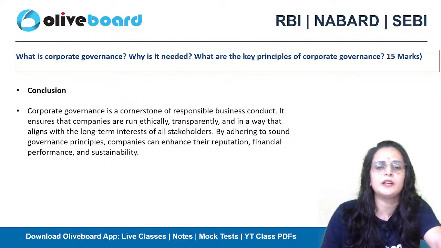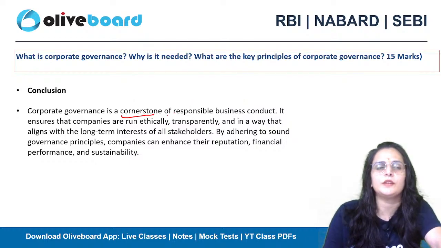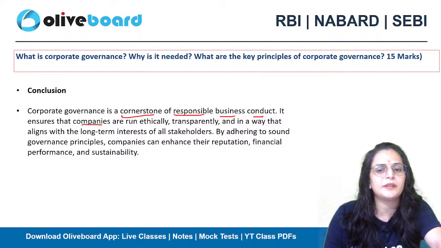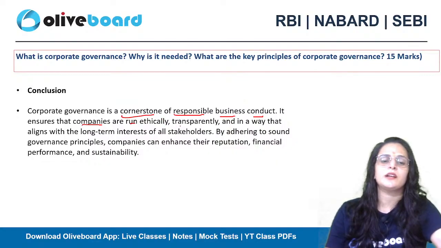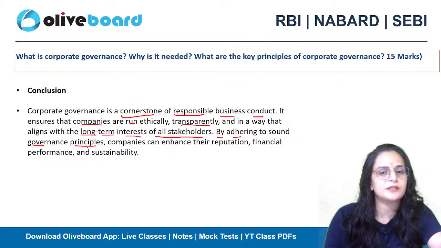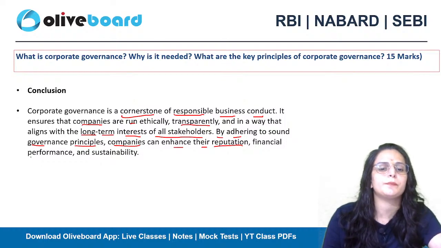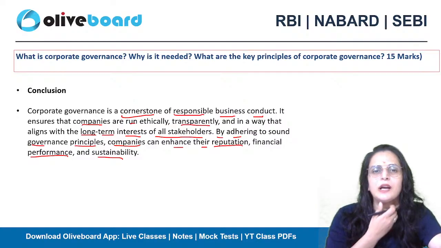So corporate governance is a cornerstone. It is very important if you want to maintain responsible business conduct. It ensures that companies can run ethically because there will be an ethical code of conduct. The company will run transparently and in a way that aligns with the long-term interest of all stakeholders. So by adhering to sound governance principles, companies can enhance their reputation, financial performance, and sustainability. So this is a way to write a good answer for the question.